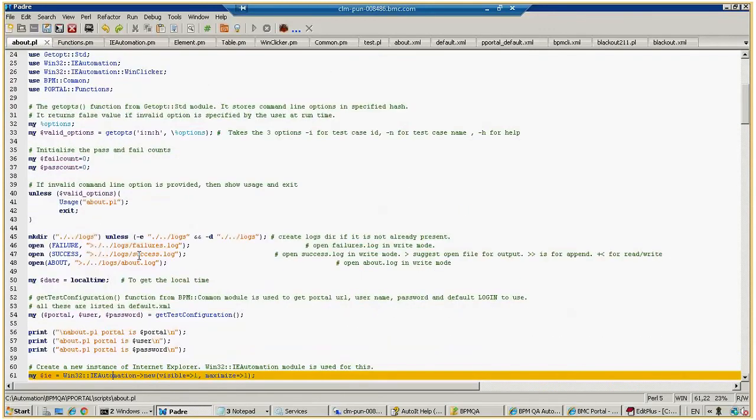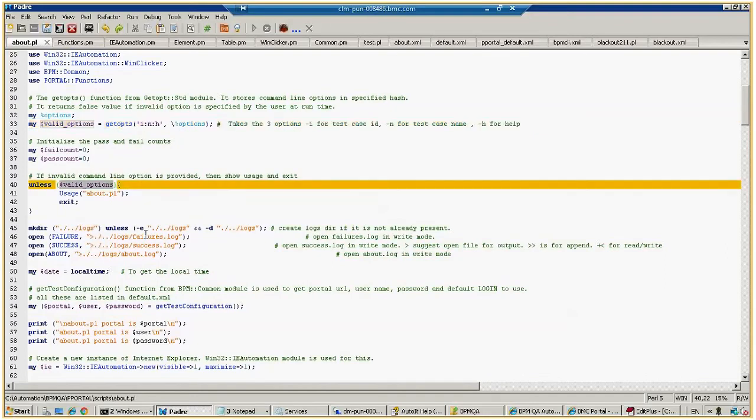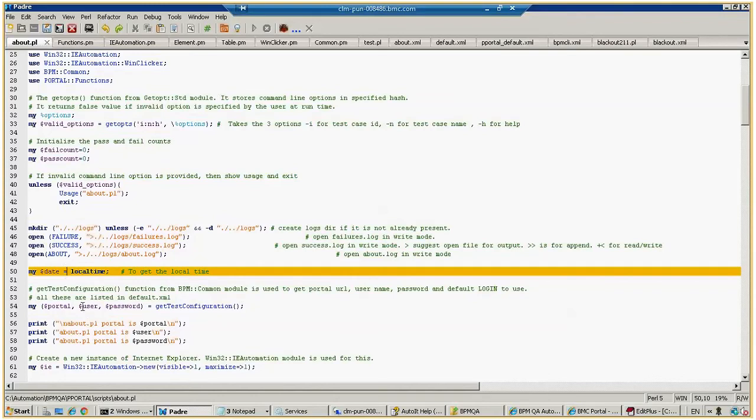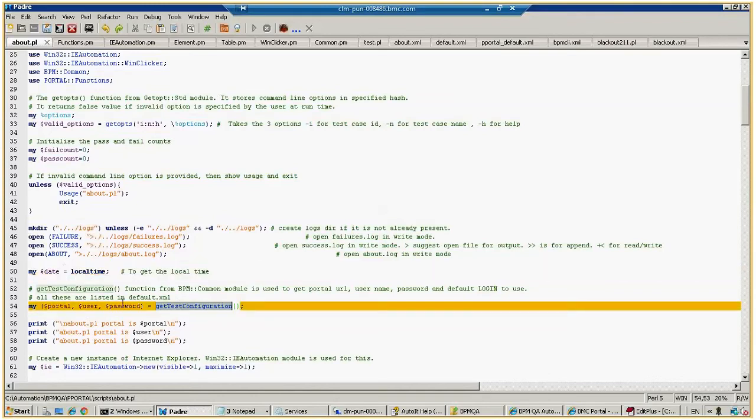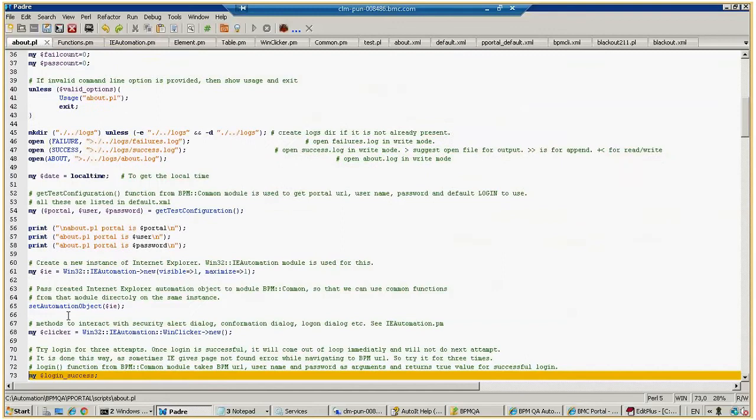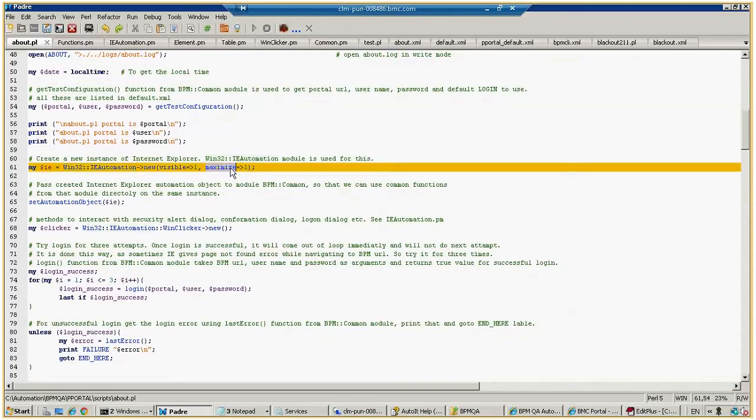Initially it will validate the options. I have given I option, I for ID of test case, H for help, and N for name of test case. Even using the name of the test case we can execute this, and then it will check whether the options are valid or not. Then it will open logs in read-write mode, and finally from the XML file it will read all the portal username, password, which portal to use and so on, and it will then create the IE object using IE automation, launch a browser and maximize it.